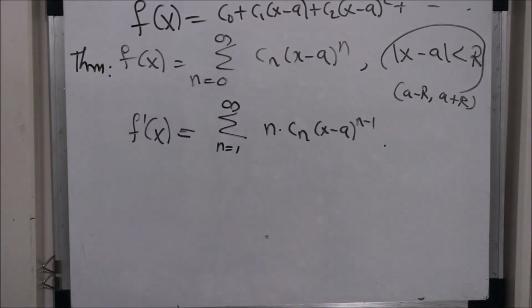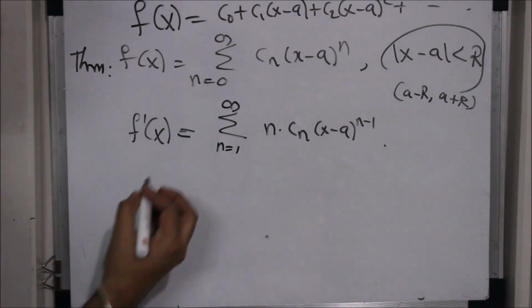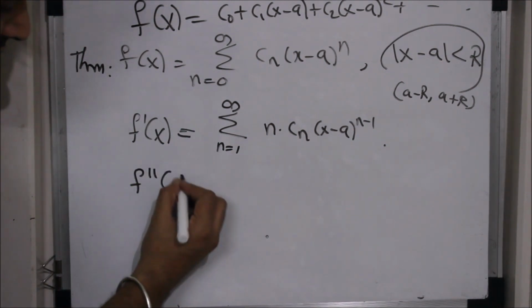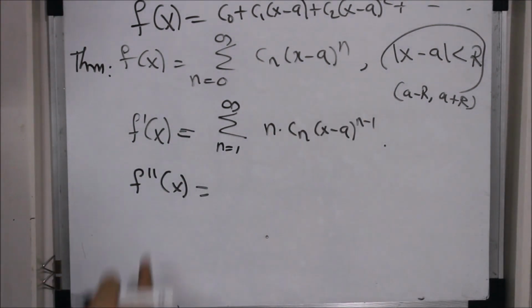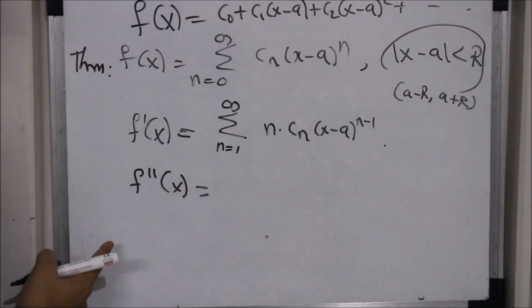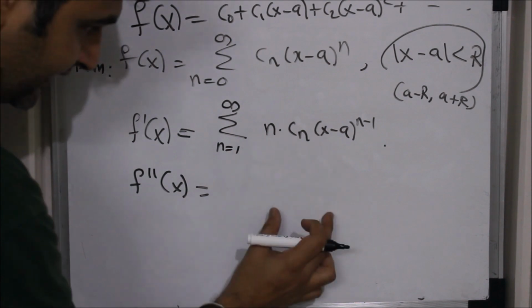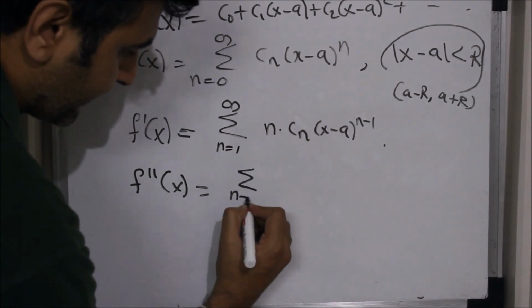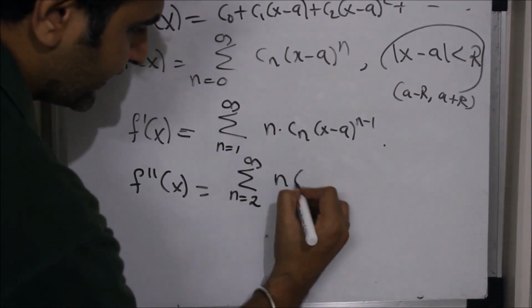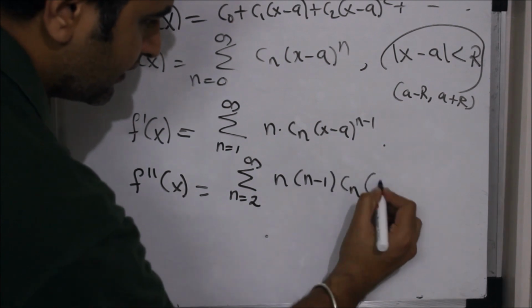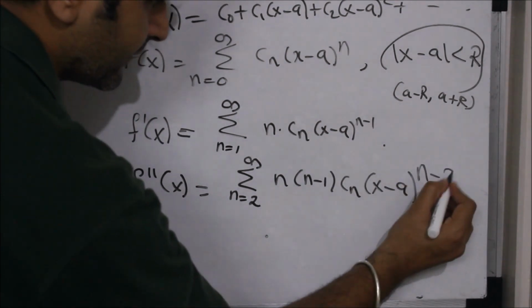So if you have a power series representation of a function, you can easily find the power series representation of its derivative. Why only the derivative? You can also go for the double derivative. Suppose the function is twice differentiable in this interval, then f double dash will also have a power series representation, and it is nothing arbitrary. It is precisely the derivative of this: n runs from 2 to infinity, n into n minus 1 cn x minus a raised to n minus 2.